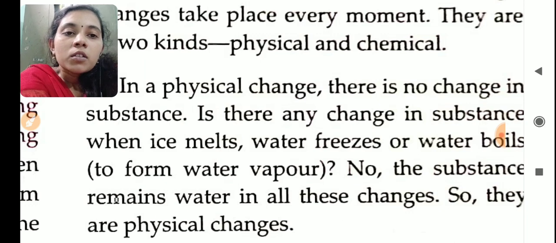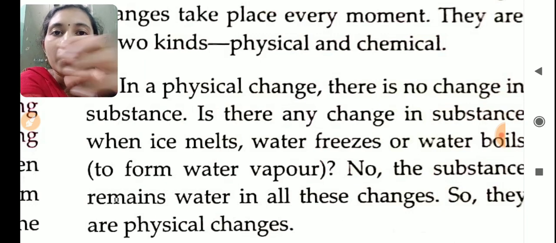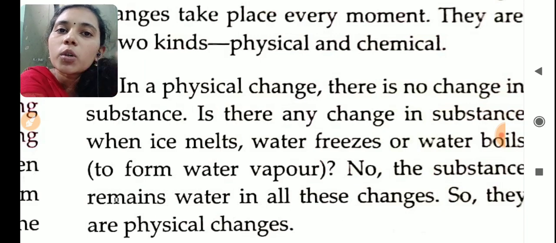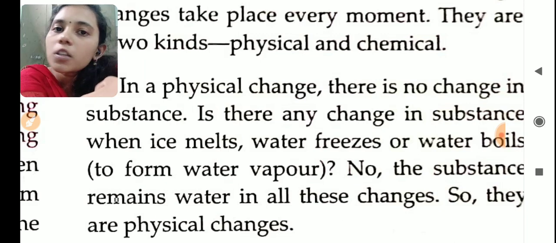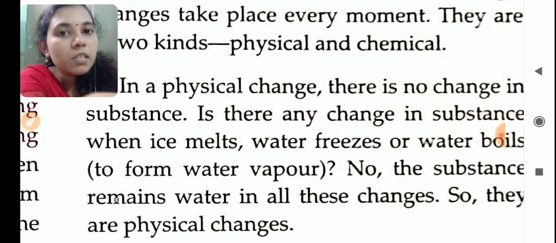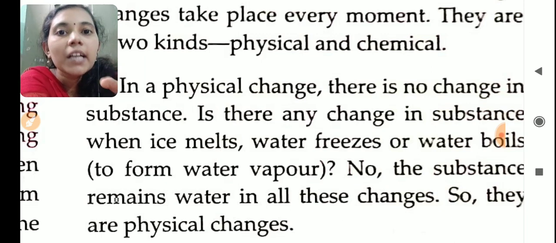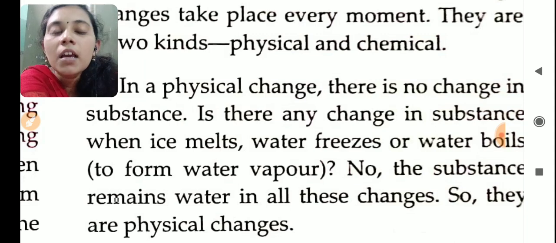Okay. So then what do you mean by chemical change? For example, milk is changing to curd. Milk changed to curd. Can you return that curd back to milk? It is not possible, right? We cannot return that curd back to milk. That is an irreversible change. We cannot return to the first condition. So that means the full substance is changing there. The milk substance is completely changing and forming a new substance called curd.